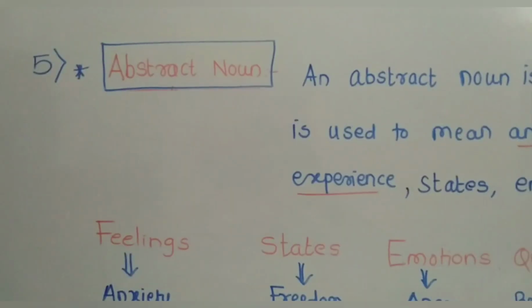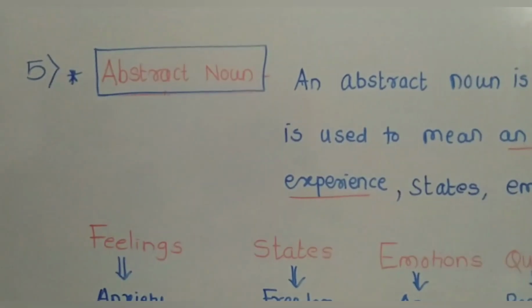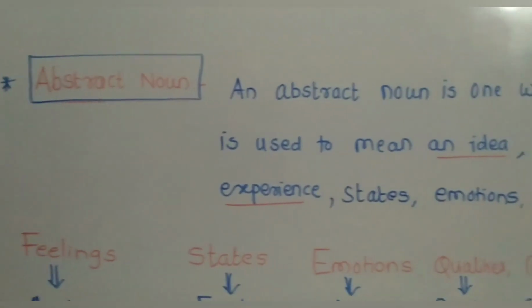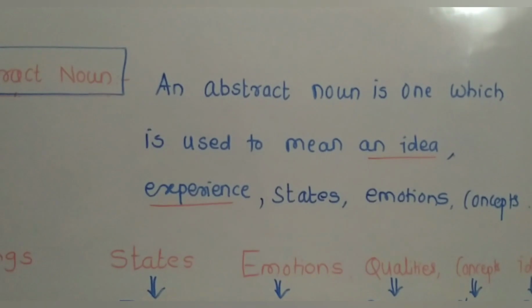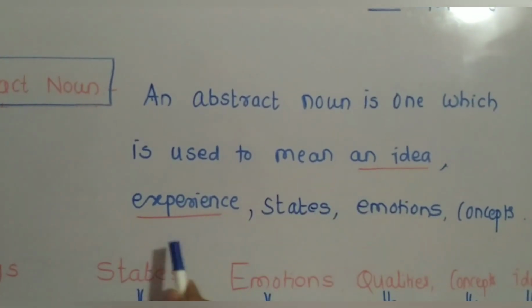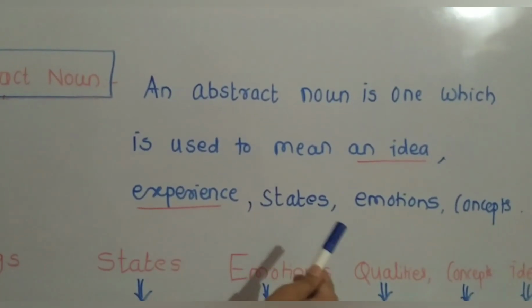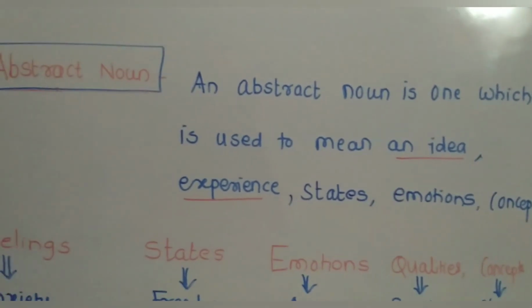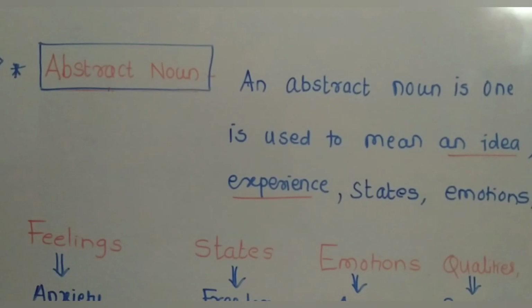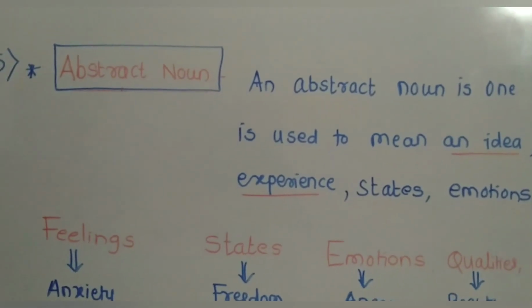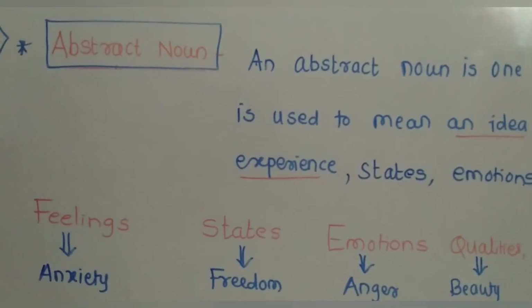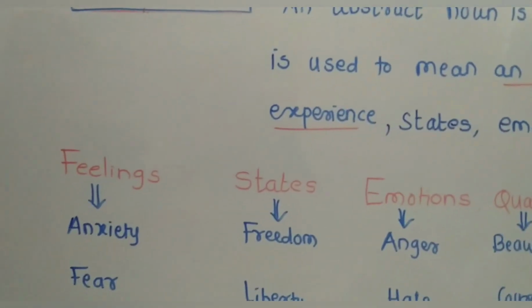So these are the examples of material nouns which we get from nature, animals, plants, and man-made. Now the fifth kind of noun is abstract noun. An abstract noun is one which is used to mean an idea, experience, state, emotion, concept. Dear student, we see the examples and get information about abstract noun.